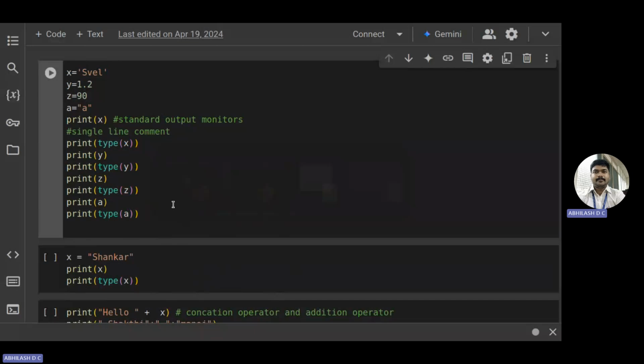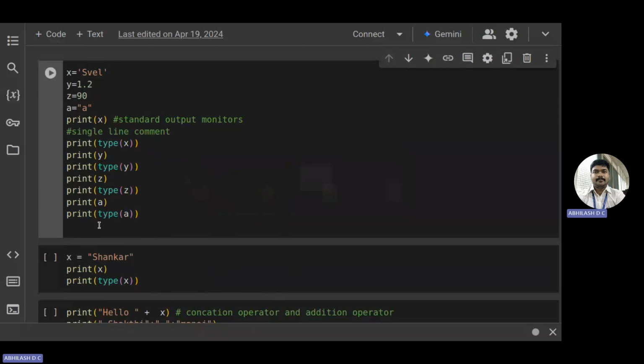So next is multiple assignments. So a equal to b equal to c, which is equal to 25. So all a, b, c are equal to 25. That's why you can see when you print a, b, c, you're getting 25. This is called multiple assignments. So here, apart from assigning the same value to multiple variables, you can also assign each value individually.